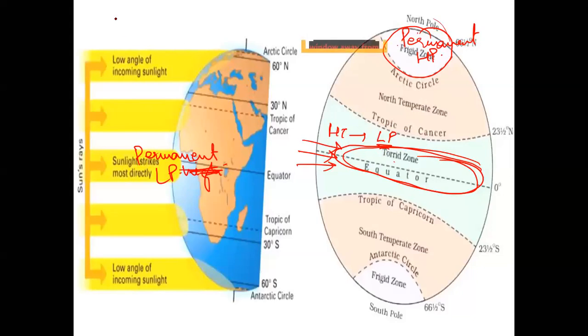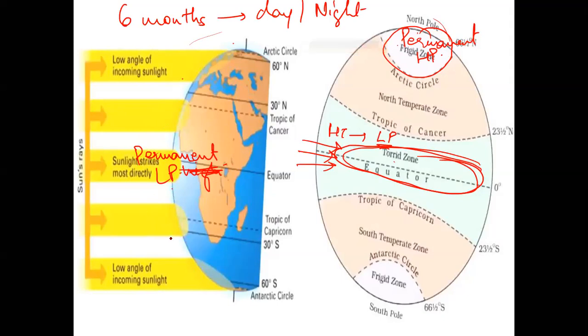You would have heard that in the poles you have 6 months of day and 6 months of night. For a complete 6 months, when the sun is in the northern hemisphere, you have 6 months of day in the Arctic region. While when the sun is traveling in the southern hemisphere, like these days, you have 6 months of night in this region, or a twilight kind of situation is always present in this area. Why? Because it does not have direct incoming sunlight, which provides permanent high pressure.